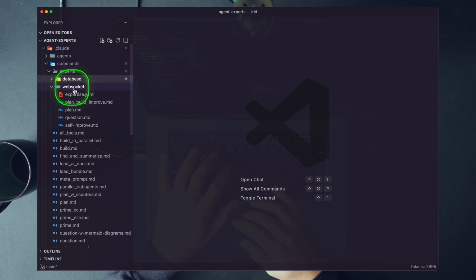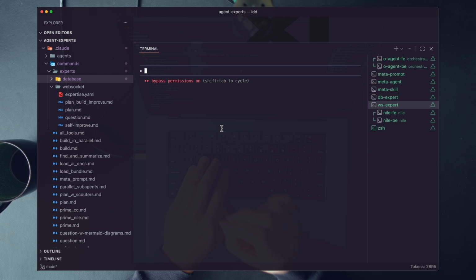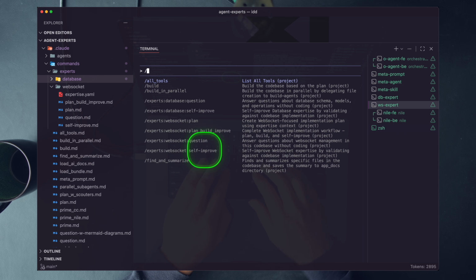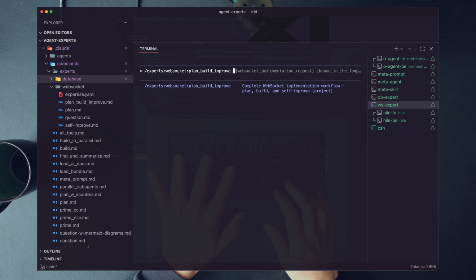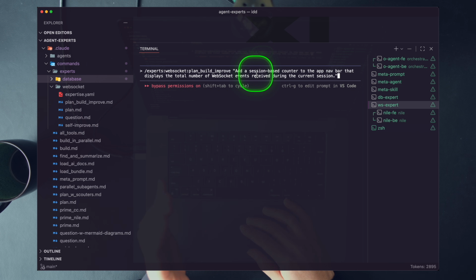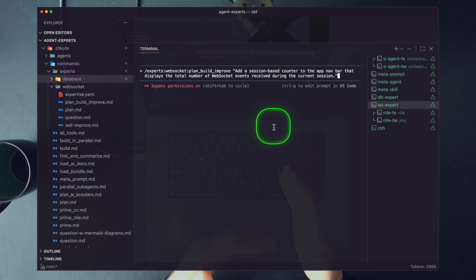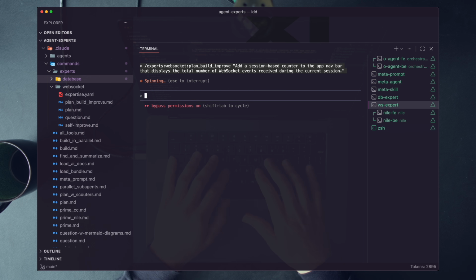So before we take a look at our WebSocket expert at all, let's kick it off. I'm going to use that 3-step agentic workflow here, /plan, build, improve. And we're going to do this. Add a session-based counter to the app nav bar that displays the total number of WebSocket events, right? Perfect for a WebSocket expert. It knows where all this stuff is. There's no searching here. There's just validating its mental model. So we're just going to go ahead, kick this off right away.